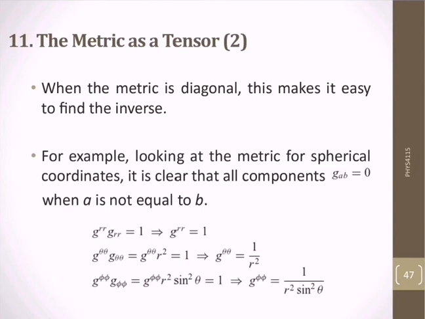A metric can be used to define distances and lengths of vectors in a manifold.